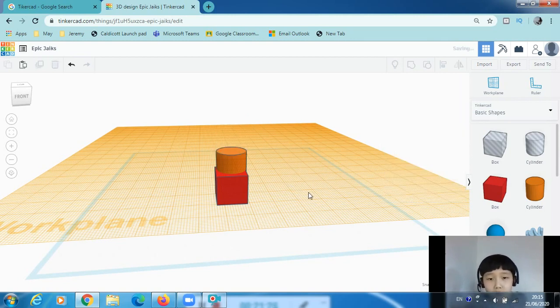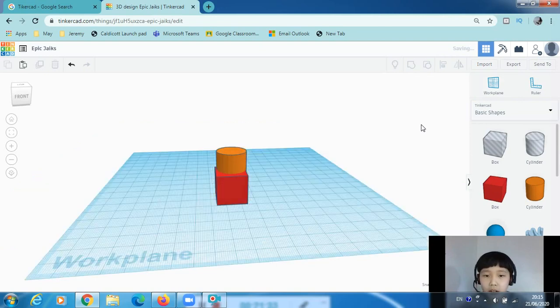Now to get rid of the work plane, just drag the work plane and click away from it. Then you've got rid of it. Let's delete that.